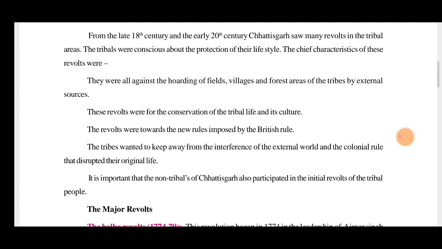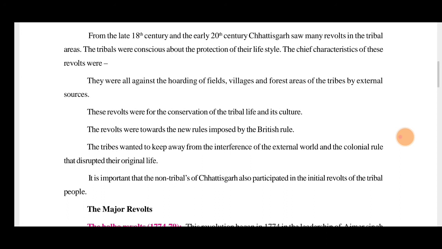They wanted to keep away from the interference of the external world and the colonial rule that disrupted their original life. They wanted to live their own life happily, without any interference from the outside world.